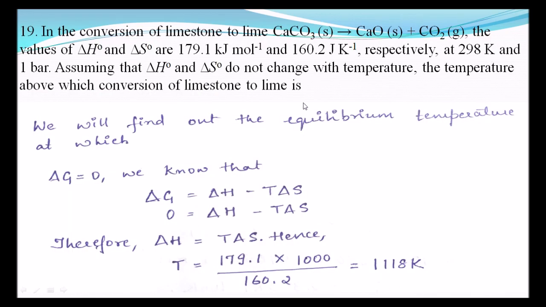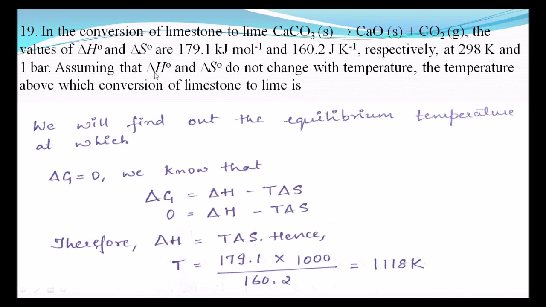Question number 19. In the conversion of limestone to lime, the values of delta H naught and delta S naught are 179.1 kilojoules per mole and 160.2 joules per Kelvin per mole respectively at 298 Kelvin and 1 bar.